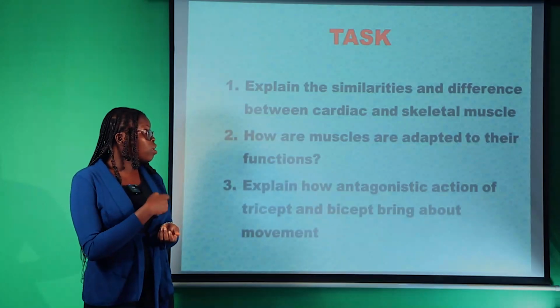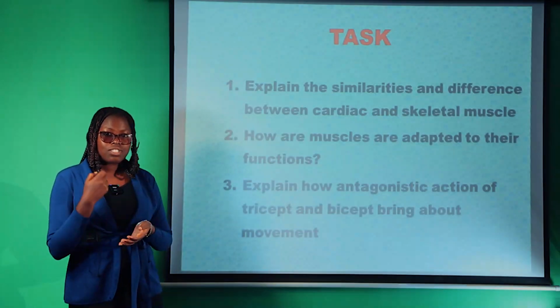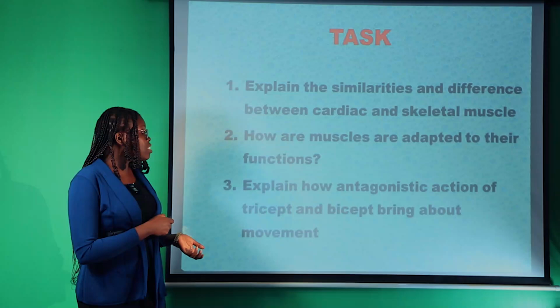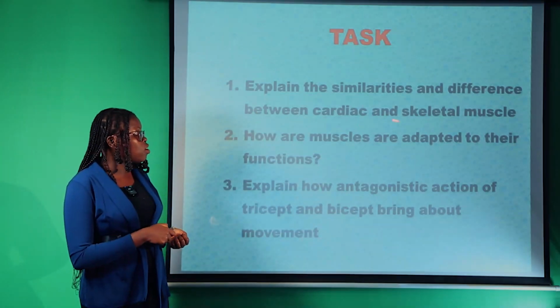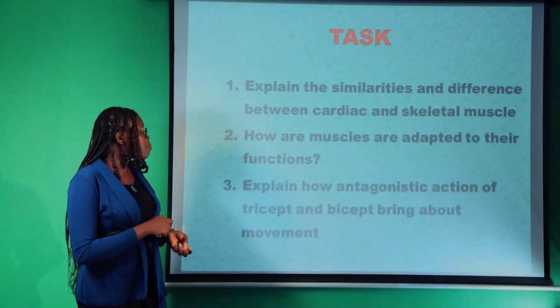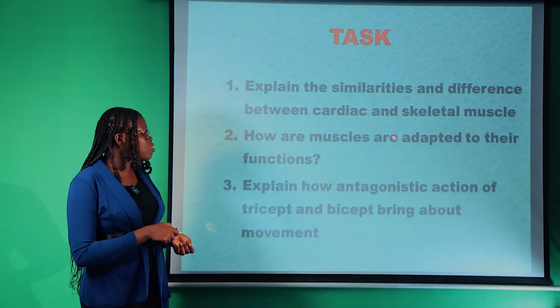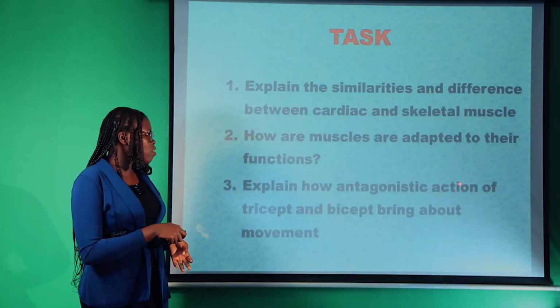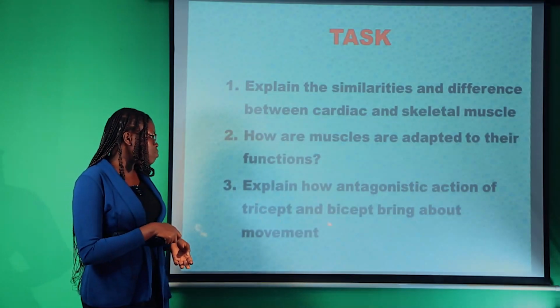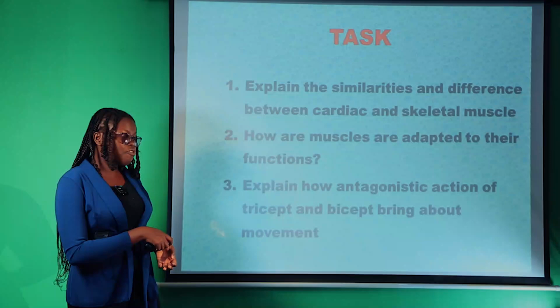But before I sum up, you have to take note of this simple task so as to improve your understanding. The first question states: explain the similarities and differences between cardiac and skeletal muscles. The second one: how are muscles adapted to their function? And the last one: explain how antagonistic action of triceps and biceps brings about movement.